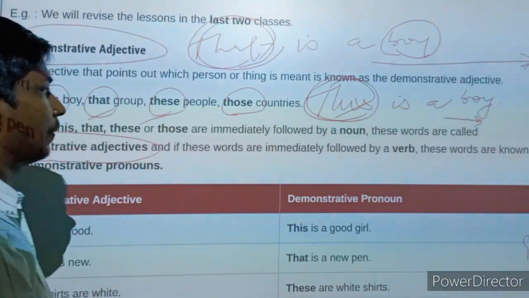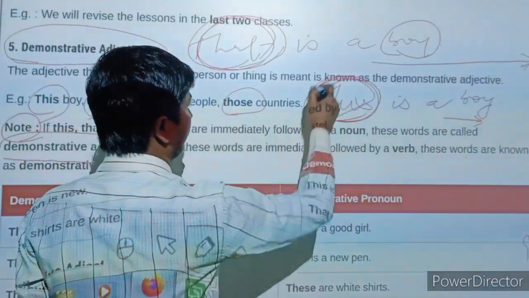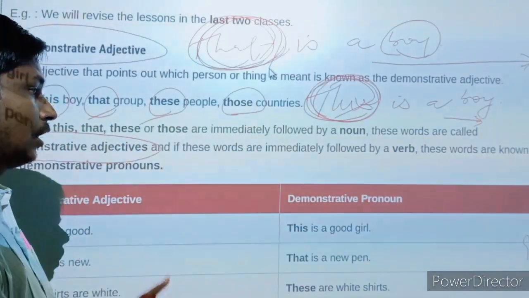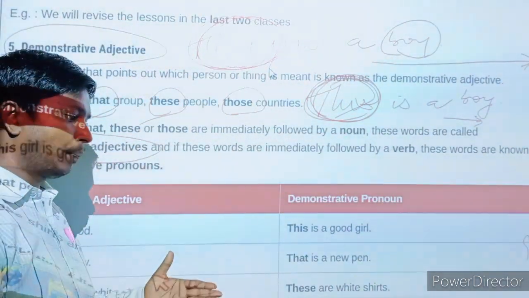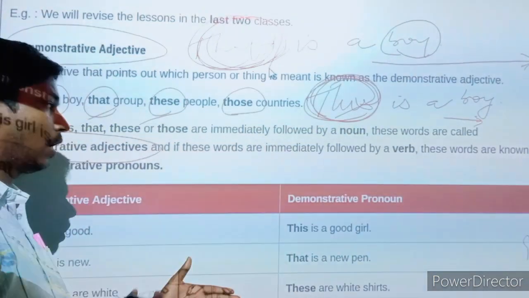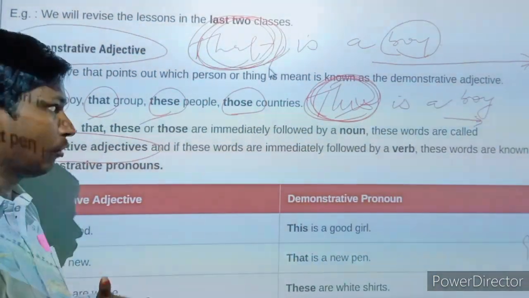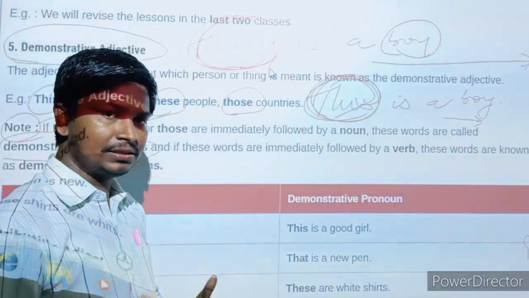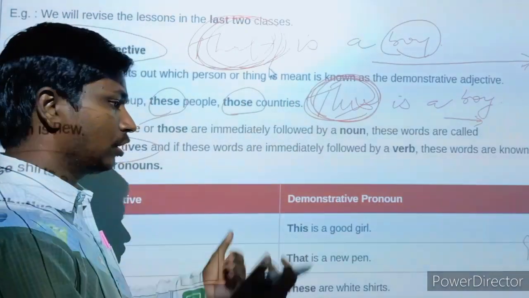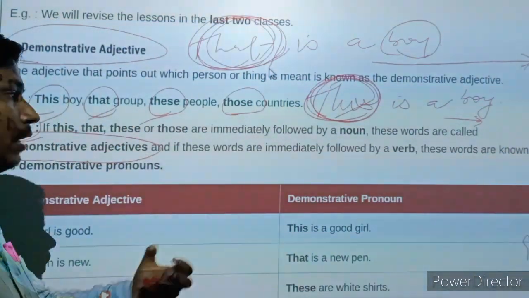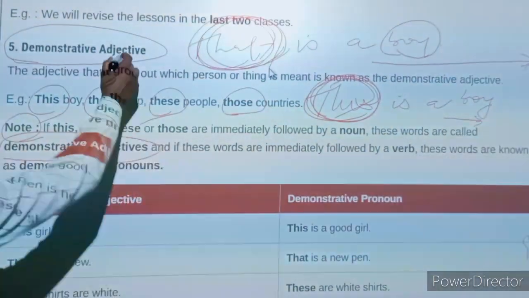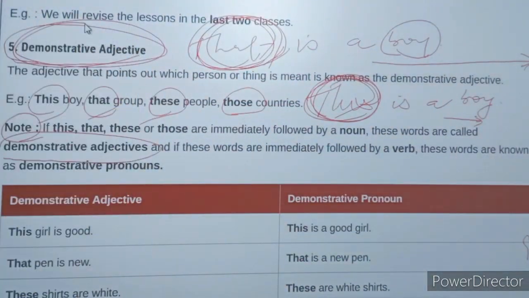In the previous class, you studied demonstrative pronoun. Over there, this is the demonstrative pronoun. But this and that can be used just before a noun. Remember, focus on what I am telling you. If this, that, these, those are used just before a noun or a pronoun, then you can say that this, that, those, these are demonstrative adjectives.